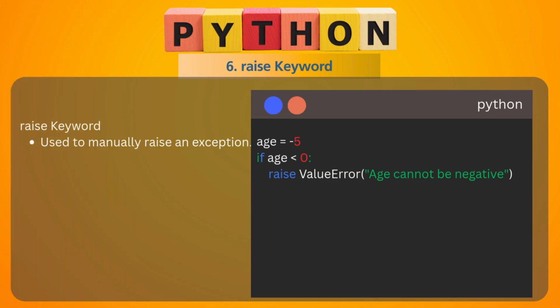The sixth one is the raise keyword. The raise keyword is used to manually raise an exception. You can see the syntax: age equal to -5. If age is less than 0, raise ValueError with the message "Age cannot be negative". So in this case, the ValueError will be raised.